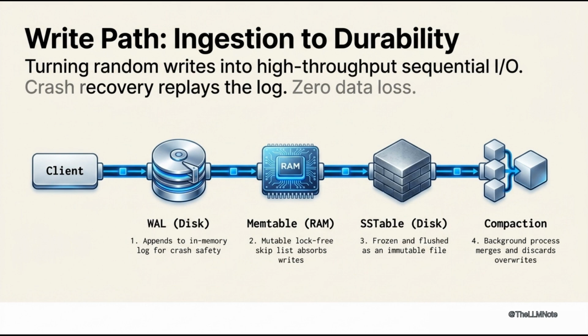Write path, ingestion to durability. Client write appends to an in-memory log, the WAL, for crash safety. Data accumulates in a memtable, typically a lock-free skip list or hash table. When the memtable reaches a threshold, it is frozen and flushed as an immutable SSTable file. Background compaction merges SSTables, discarding overwrites and deletes. Each SSTable has a Bloom filter and index block for fast lookups. This design turns random writes into sequential I/O, maximizing throughput. Crash recovery replays the log, no data loss.